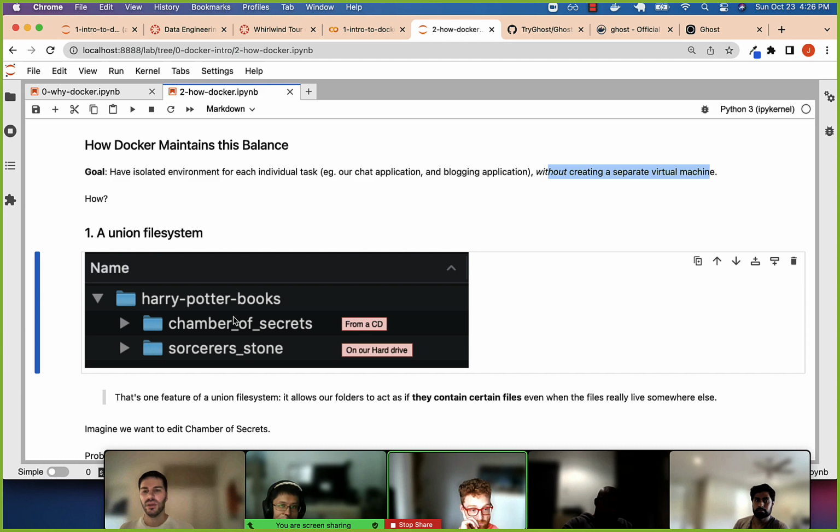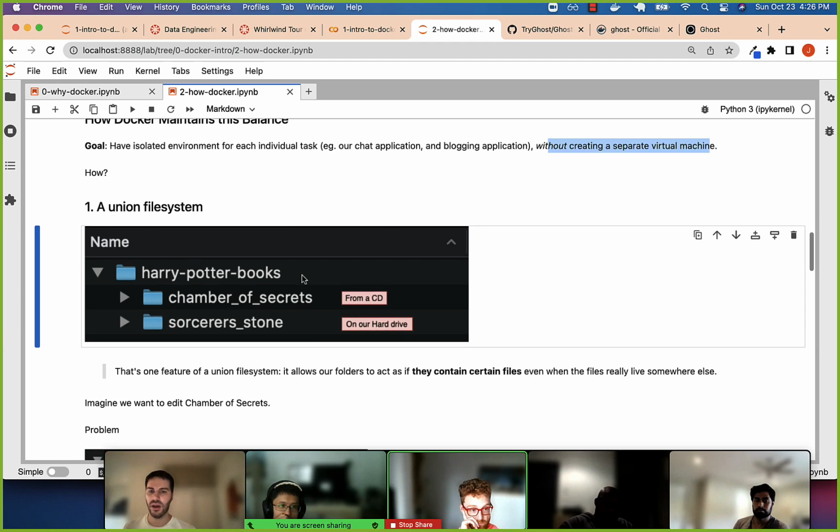One is, let's say that we want our Harry Potter books, and we get one Harry Potter book from a CD, like in those old days, we borrow a friend's CD, and another one we have on our hard drive. So one feature of the Union file system is it can make it look like both of these books, or both of these sets of files, are under the same folder, even if this lives somewhere else.